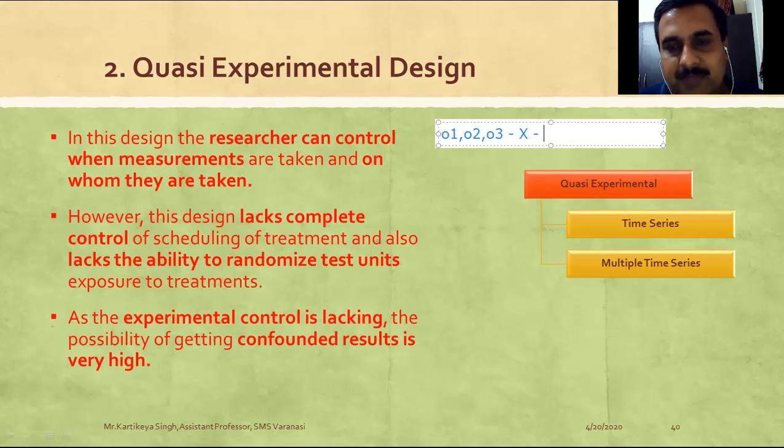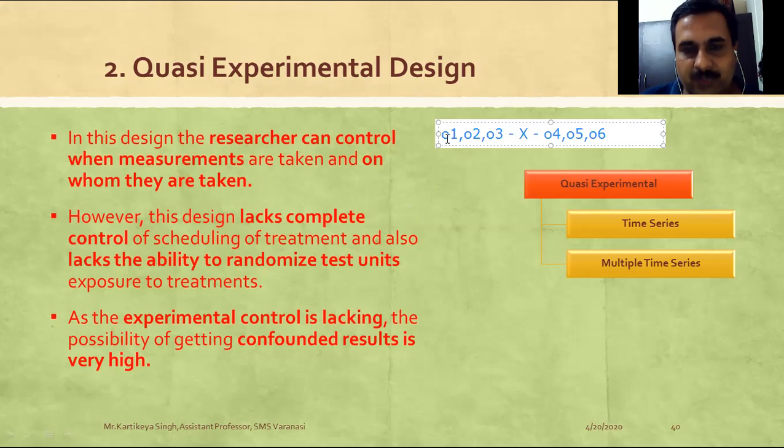In our example, it is basically sales training. After giving this sales training, we again observe O4, then O5, then O6.